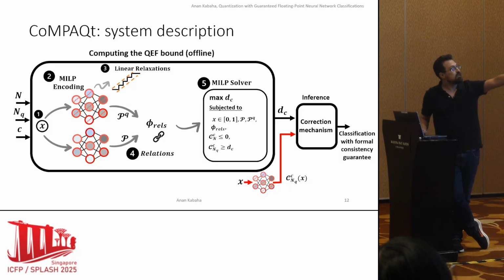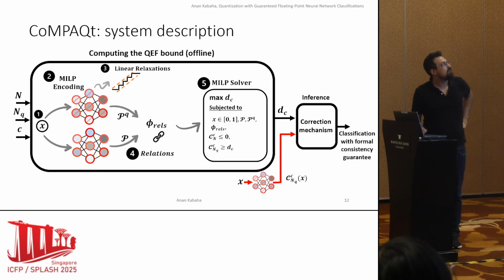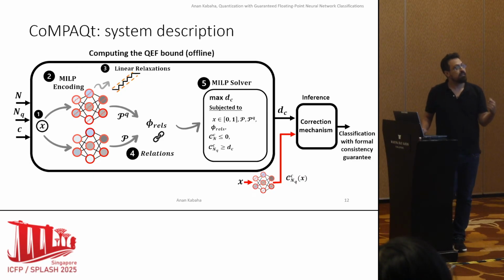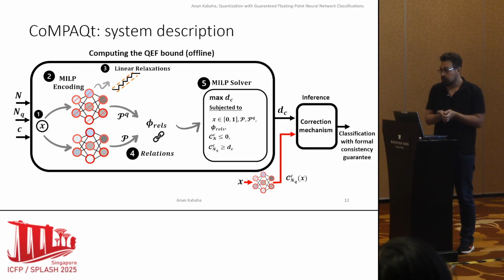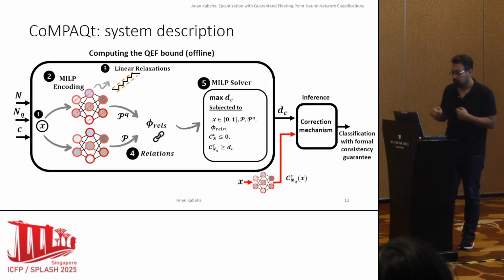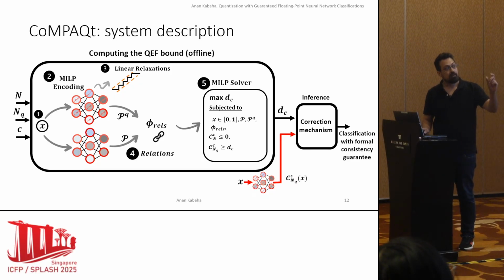Our system accepts as input a floating point network, a quantized network, and class C. We first create the MILP encoding, then add the linear relaxation, then add the relations, and then push all the encoding to the MILP solver. At the output, we have our bound. From that, each time we have an input, we can run it into the quantized network, compare its classification confidence to the bound, and apply a correction mechanism if we need to. The correction mechanism is only applied if we are in the red region, which I showed previously.